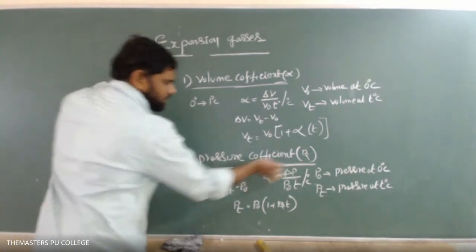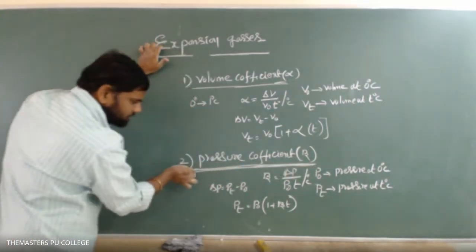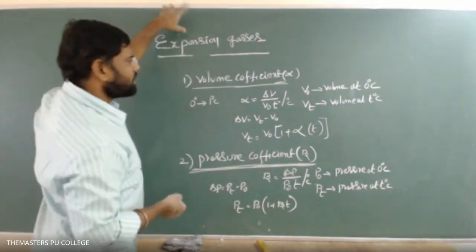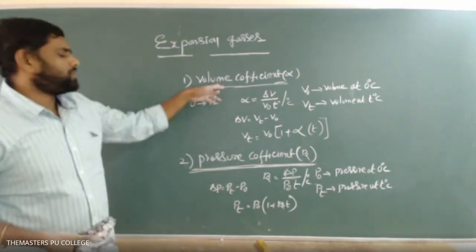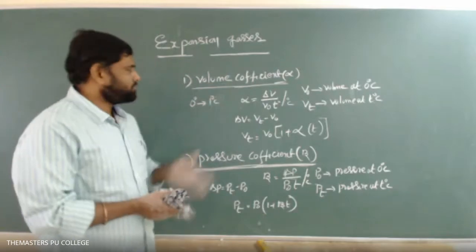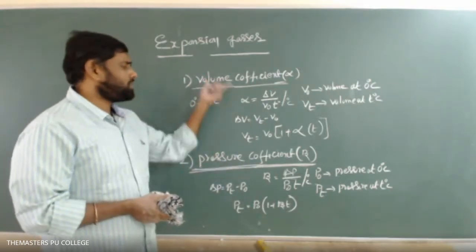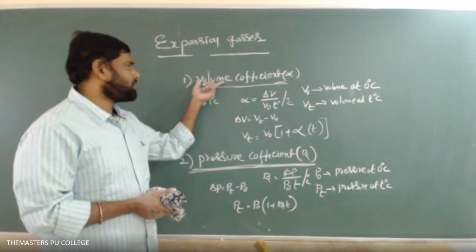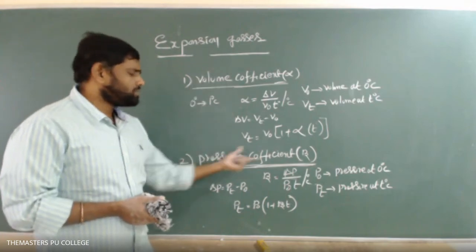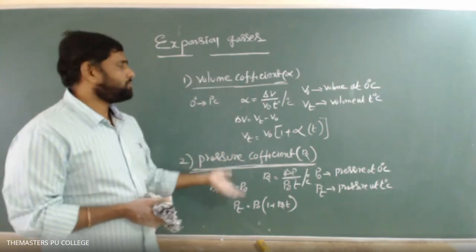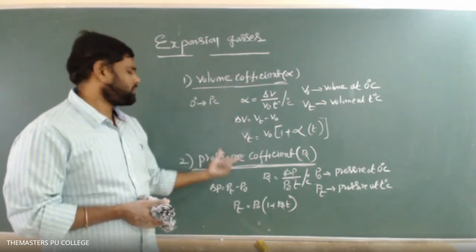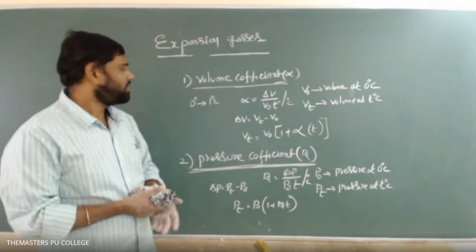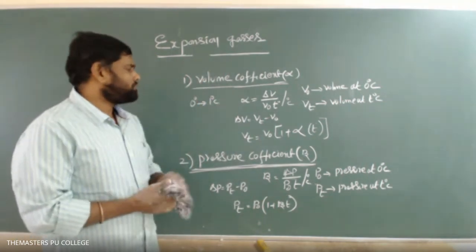Why do gases have two types of coefficient of expansion? The reason is that when the gas is heated, in addition to the temperature, pressure and volume both change. If the pressure is constant, volume changes with temperature. If the volume is kept constant, the pressure changes with the temperature. So that's why we have two types of coefficient of expansion: the volume coefficient of expansion and the pressure coefficient of expansion.